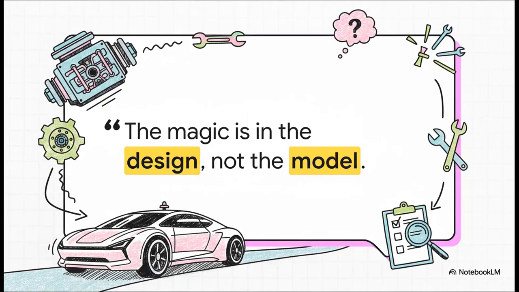And that really brings us to the main takeaway here. The magic is in the design, not just the model. Yeah, a powerful language model is like the engine, but the carefully engineered system, the thinking loop, the tool belt, the self-checking, that's the vehicle that actually lets it go somewhere and get things done all on its own.